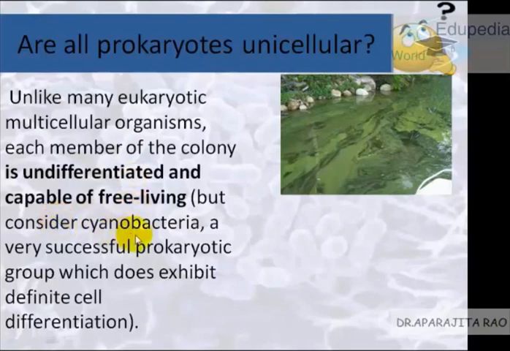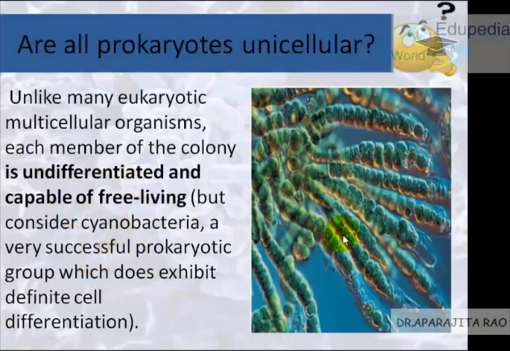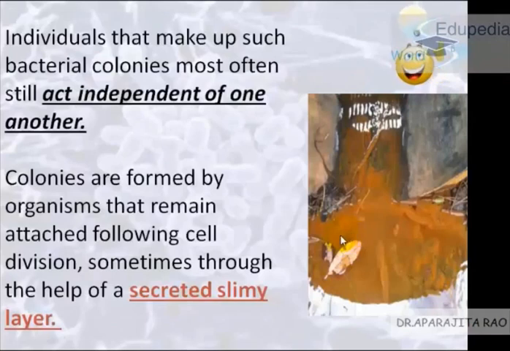If they are individuals, like in this case, this is one individual of cyanobacteria, how do they stick together? Even though they act independently of one another, they are very scared to stay alone. They like staying in groups, and what they do is secrete a slimy layer. This is a slimy layer. Because of the slime, there is adhesion and all the cells stick to each other.